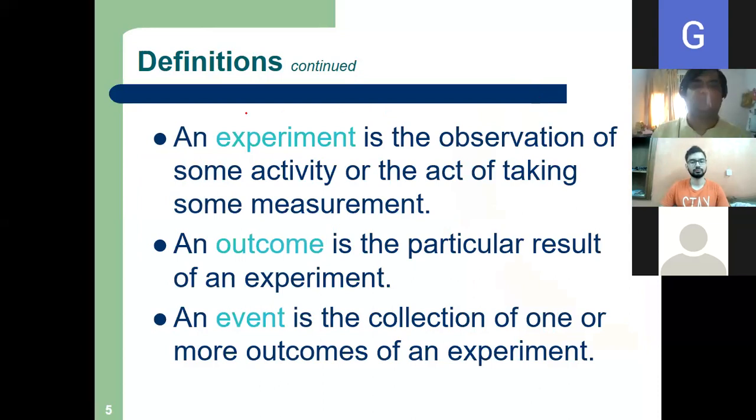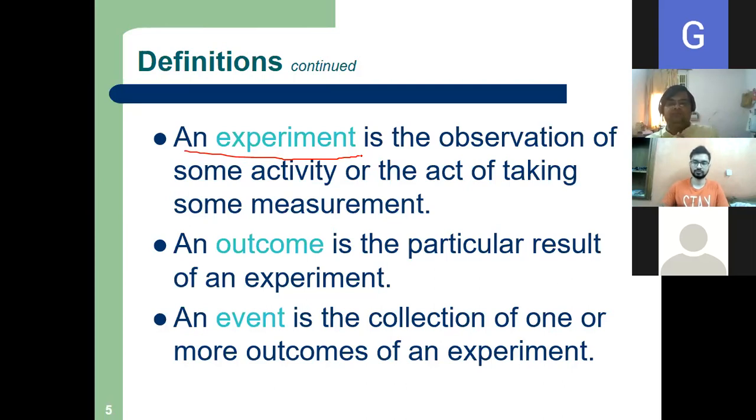Now for probability, first is experiment. What is an experiment? Tossing of a coin, tossing of a die. If I want to see how many board members are above the age of 60, that is also an experiment. How many products are defective, that is an experiment. An experiment is the observation of some activity or the act of taking some measurement. Just like tossing of a coin is an experiment.